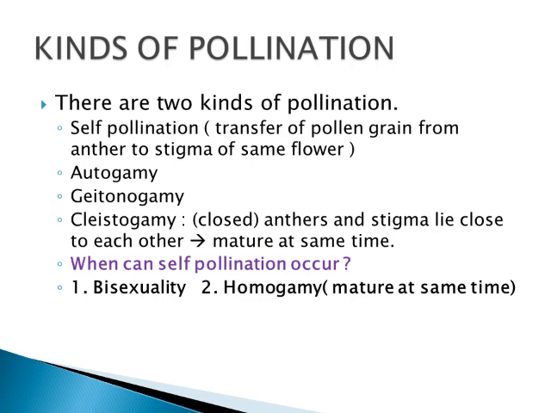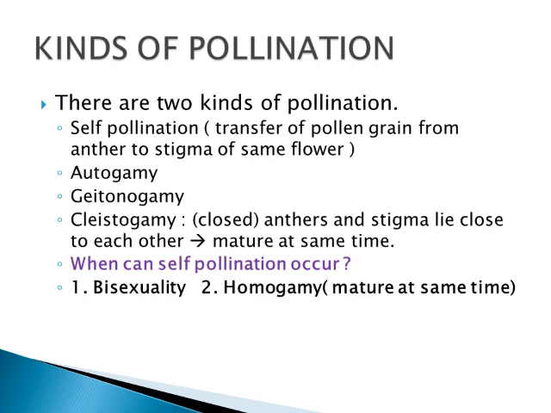The third type in self-pollination is cleistogamy. Here cleisto means closed. The anther and stigma lie close to each other and they mature at the same time, and there self-pollination takes place. So this is the meaning of cleistogamy. So self-pollination can be classified as three types: autogamy, geitonogamy and cleistogamy.